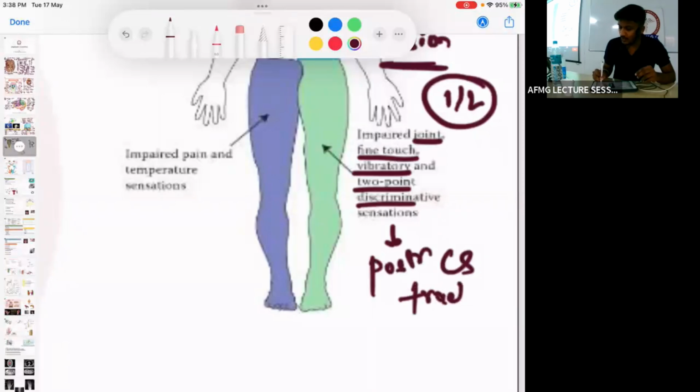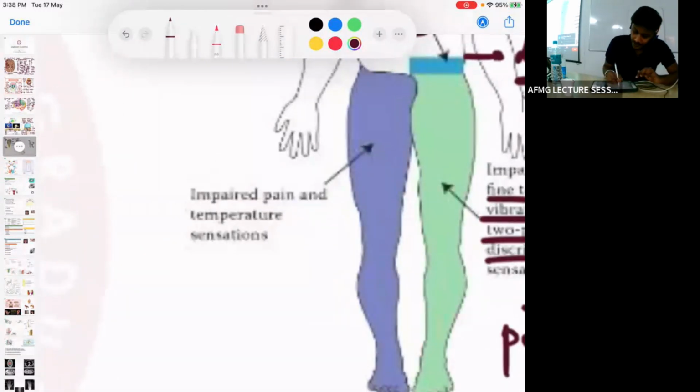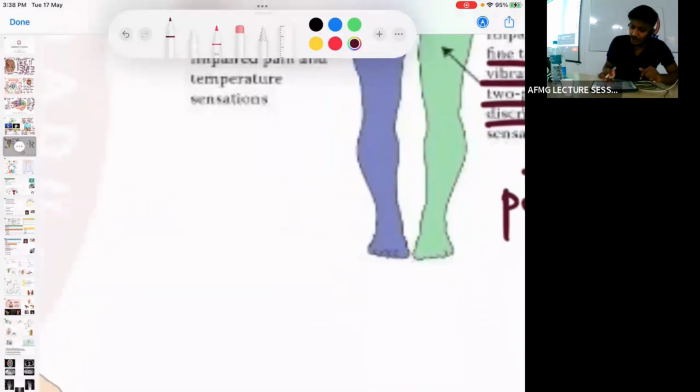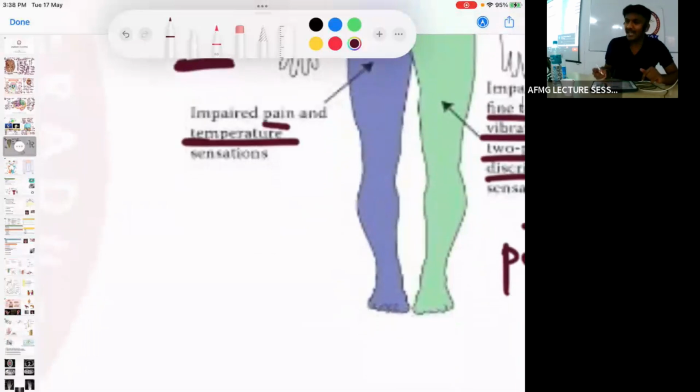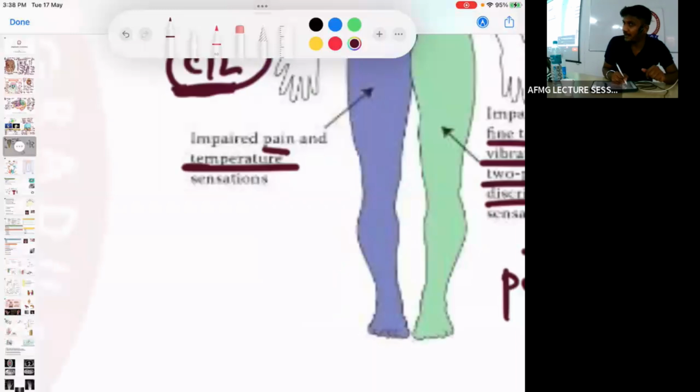Okay, all of these sensations are carried by the posterior tract. Important. Whereas on the contralateral side, or on the opposite side, there would be loss of pain and temperature. As we know, pain and temperature are always carried by which tract? They are carried by the lateral.